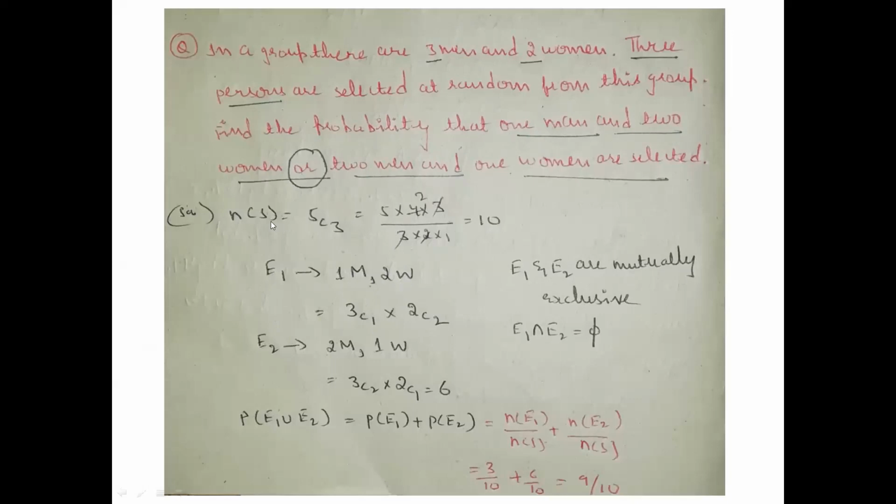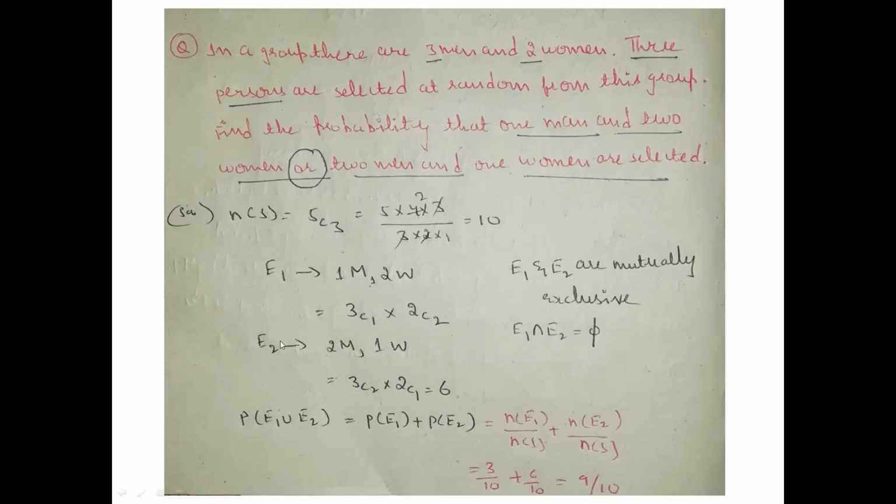How many women are there? See, applying the same formula, 2 women are in the sample space. Divided by how many women we have selected in condition number 1? 2 women they have mentioned. So 2C2.